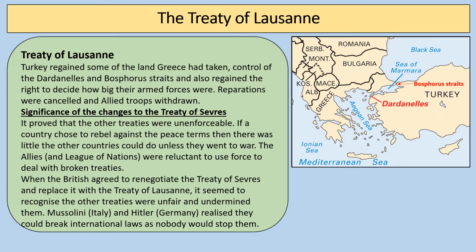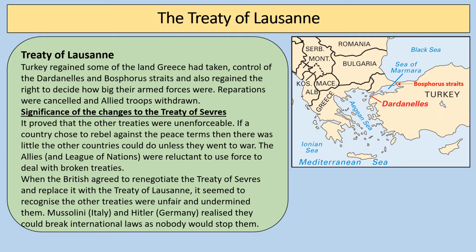And I think what it proves is that if a country will stand up against the peace treaties, the treaties were actually unenforceable. And I think what it shows is that when a country decided to challenge the peace treaties, unless the Allies and countries within the League of Nations were prepared to fight to enforce them, the treaties were unenforceable. And of course, we see that with the Treaty of Versailles and Germany in the 1930s.